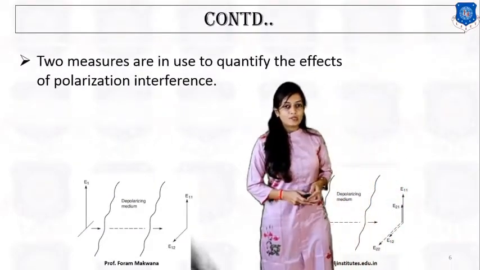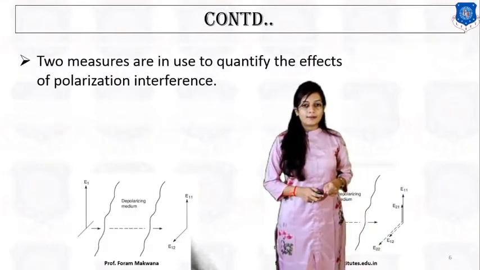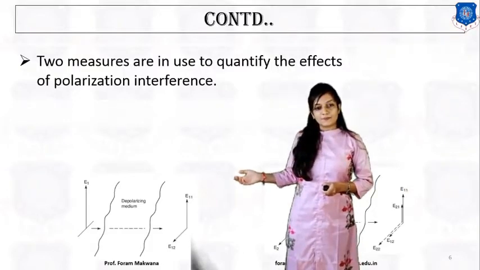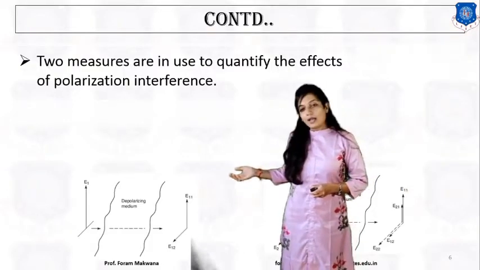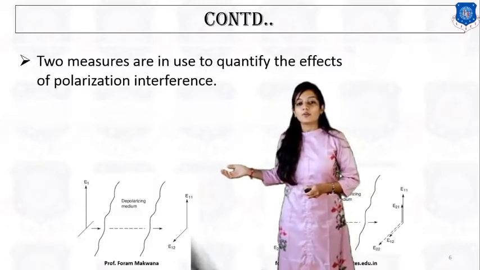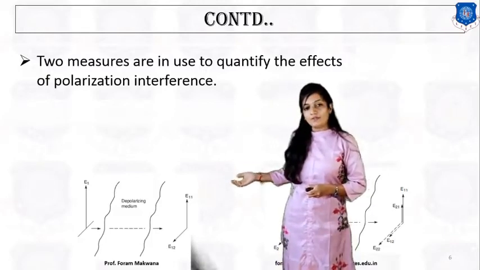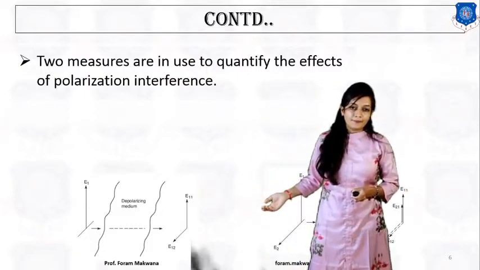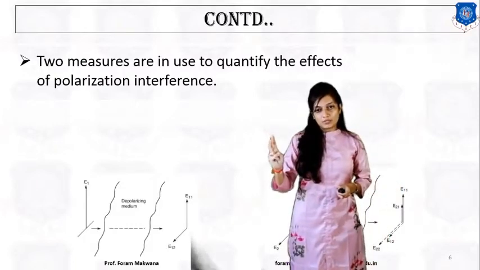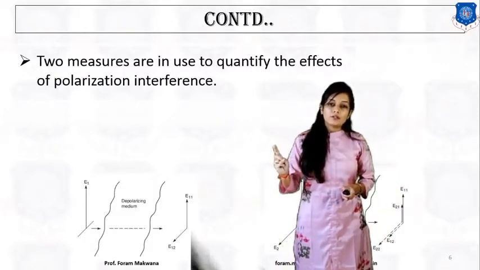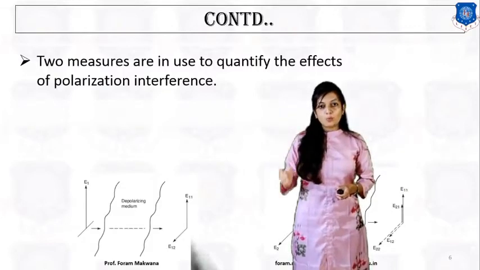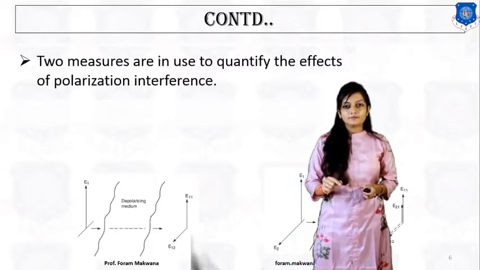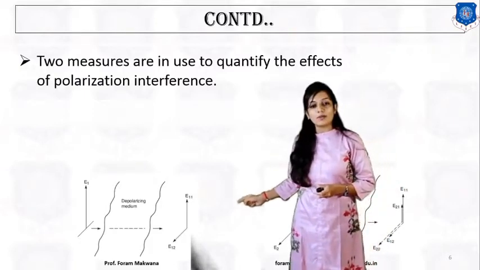Now, consider this diagram in which my transmitted electromagnetic field, the E1 vector, is going to be transmitted through the depolarizing medium. It will generate two components. First one is copolar, second one is cross polar. Now, what is copolar and what is cross polar?